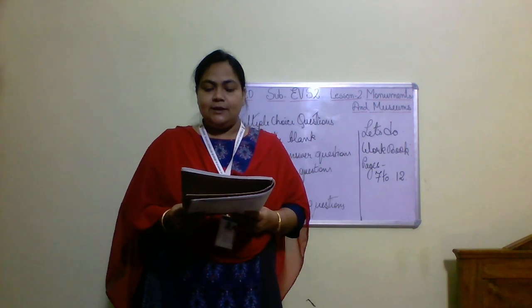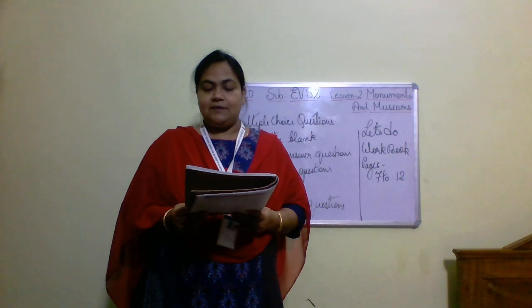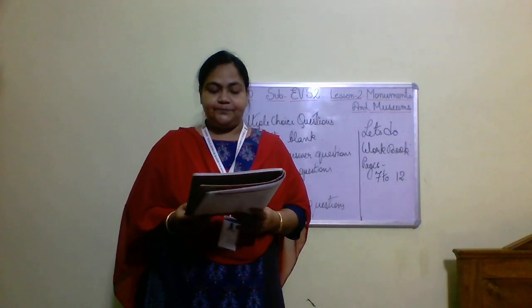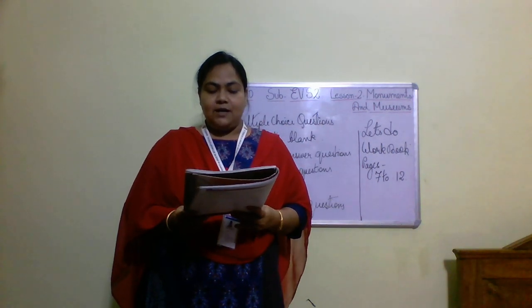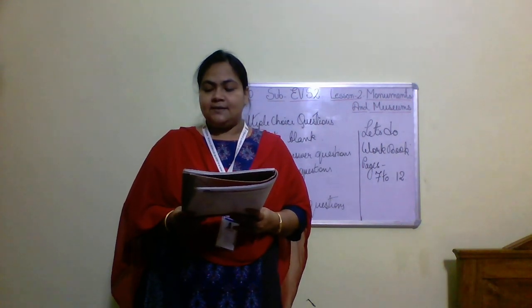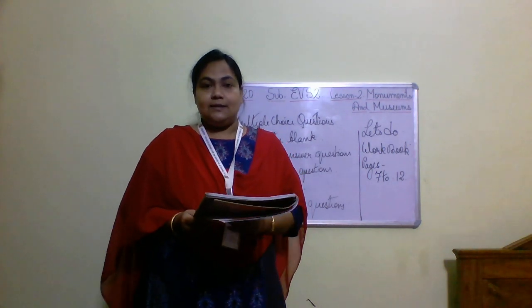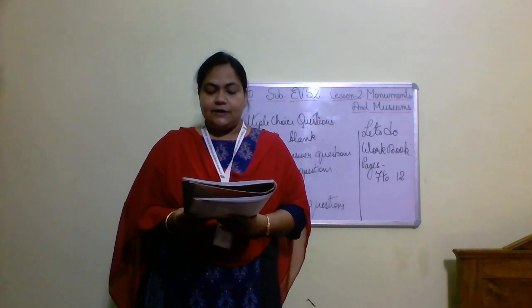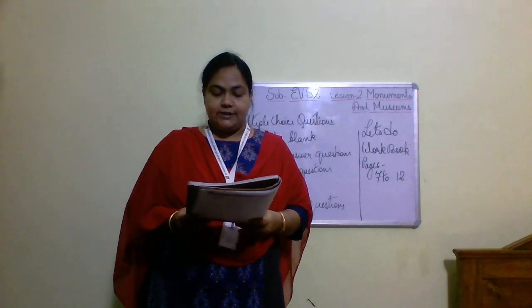Who built the Buland Darwaja? Did you remember children? It was built by Emperor Akbar. That is number B. Number 3, that is fill in the blank. Emperor Akbar used dash to pass messages or give order. What he used to pass children? That are farmans. Number 4, the object that we see in museum are discovered by archaeologists.